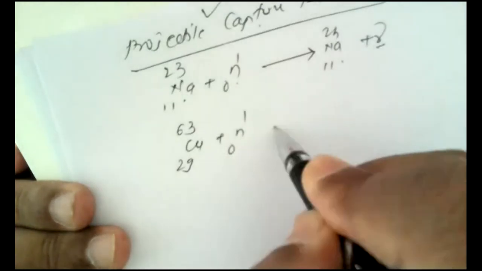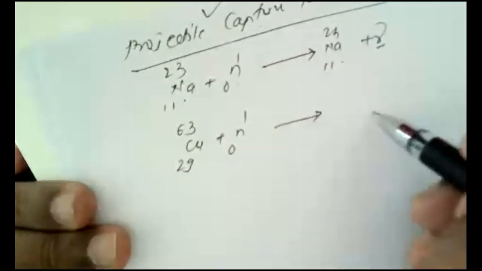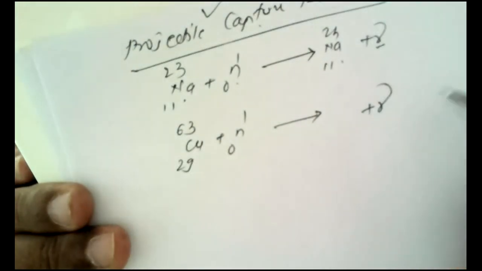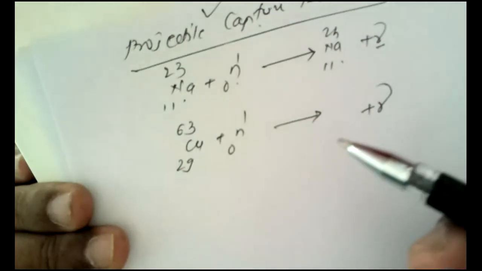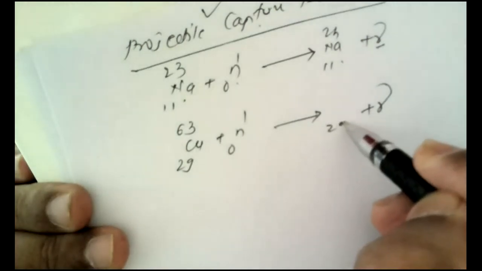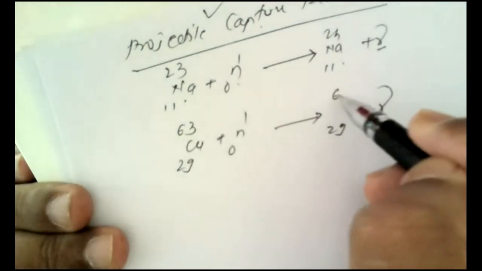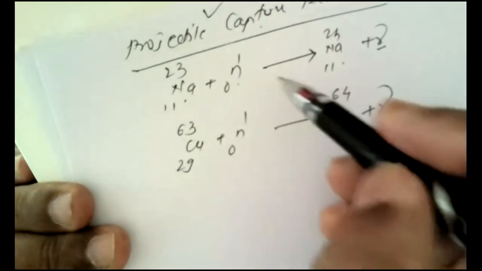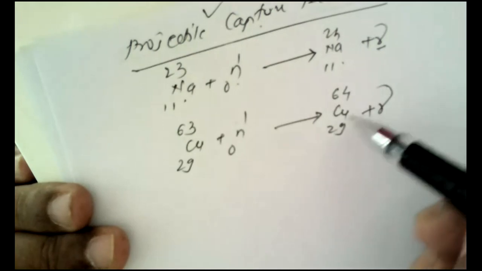Another example is copper, atomic number 29, mass number 63. If neutrons are bombarded, during this course gamma radiations are emitted. Now the rest of the product is very simple: 29 as it is, 63 plus 1 is 64. It is again copper. So in this reaction, again a new isotope of copper is obtained.